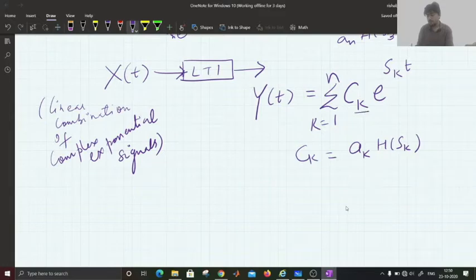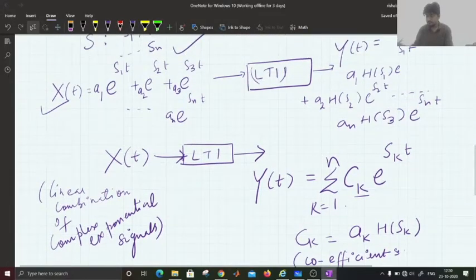This is the kth coefficient for this signal.